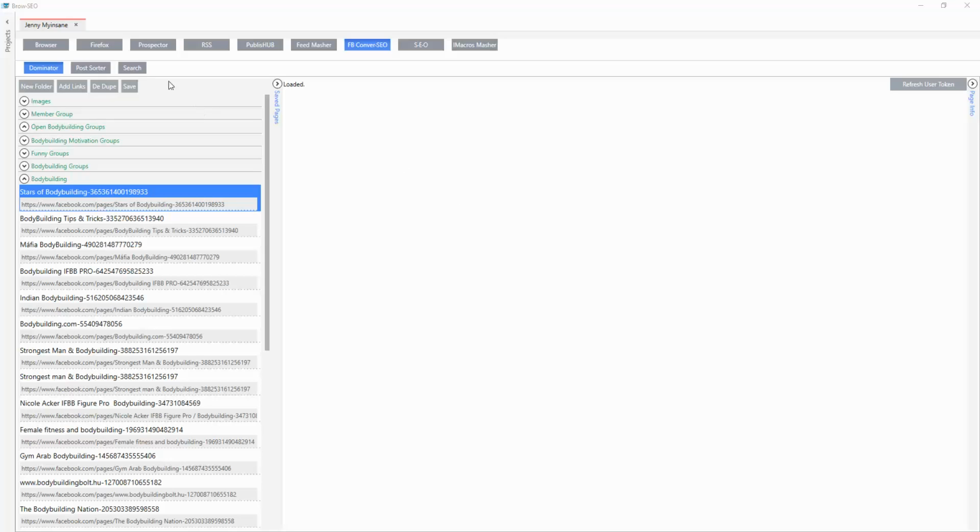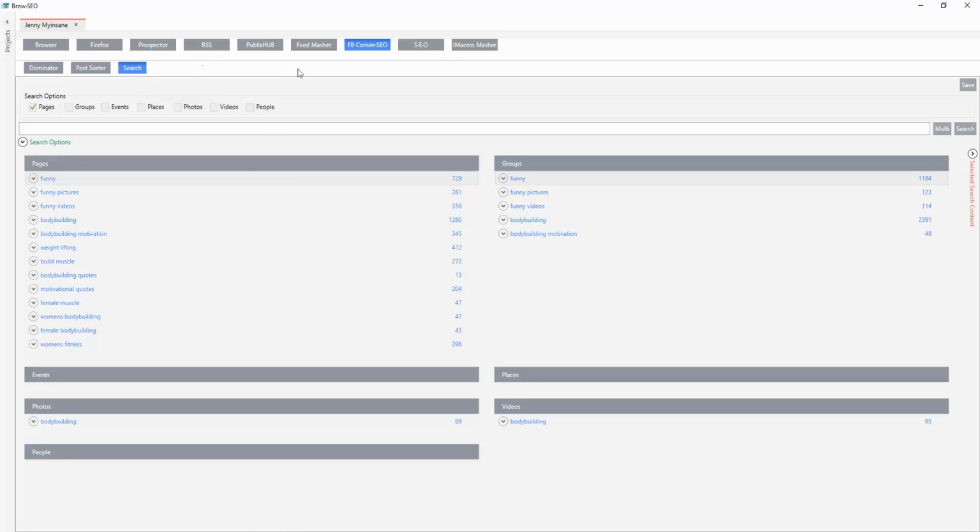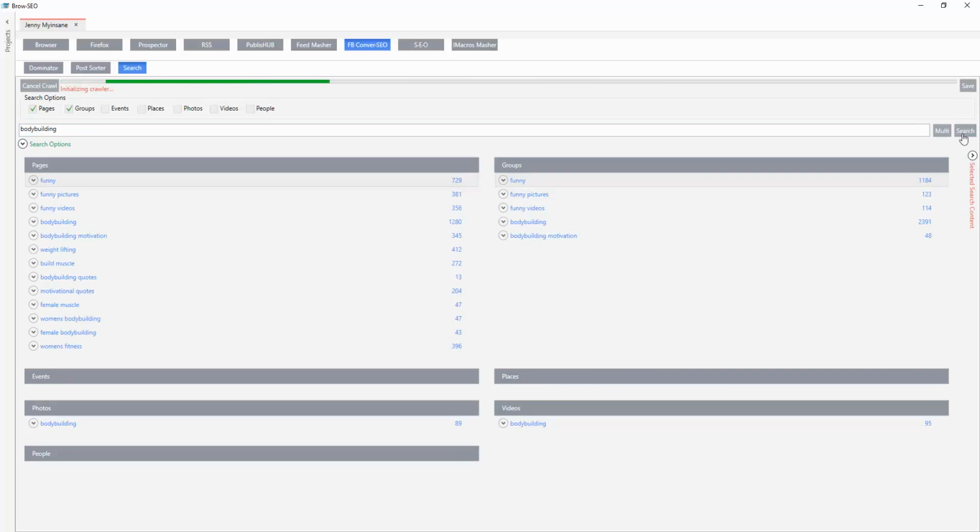So the first place you want to go is into the search box. There's other things on how to connect it to Open Graph. I'm not going to do that in this video. And click on pages and groups. That's what I tend to do. And then we'll go to this and type in the keyword. I'm going to do bodybuilding and then just click search.